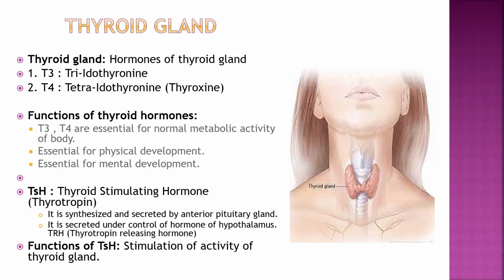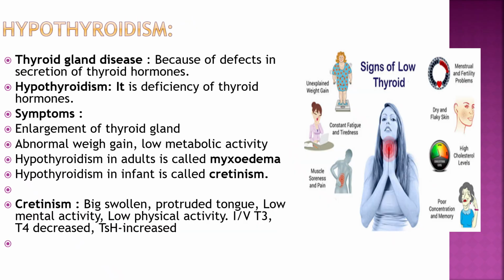Hello students, today we will see about the thyroid gland. Normally it is present in the neck, and two hormones are secreted by the thyroid gland. They are T3 and T4, triiodothyronine and tetraiodothyronine. The functions of thyroid hormones are mainly for normal metabolic activity, physical development and mental development. And TSH, thyroid stimulating hormone, is secreted by the anterior pituitary gland, and it stimulates the thyroid gland to secrete T3 and T4. So mainly two diseases are there in thyroid gland disease.